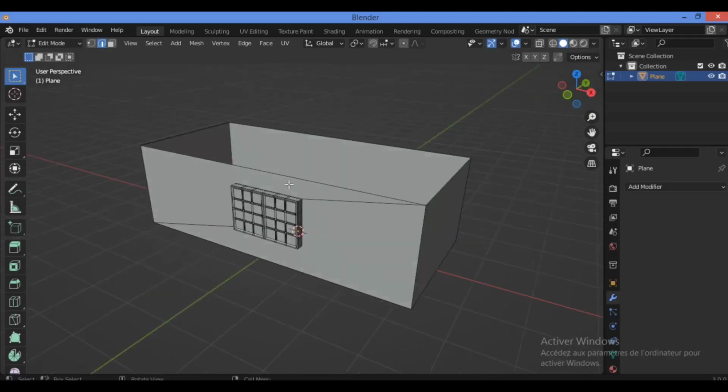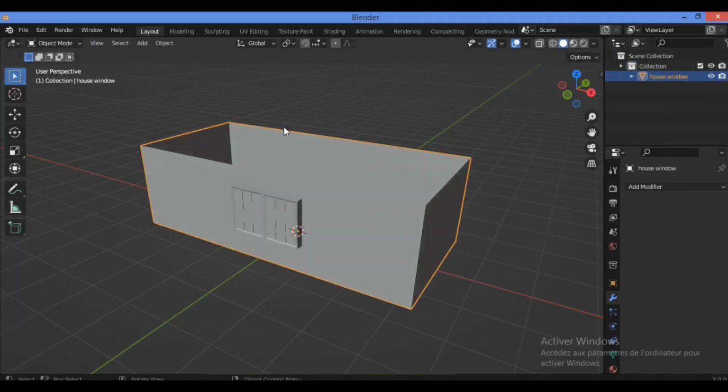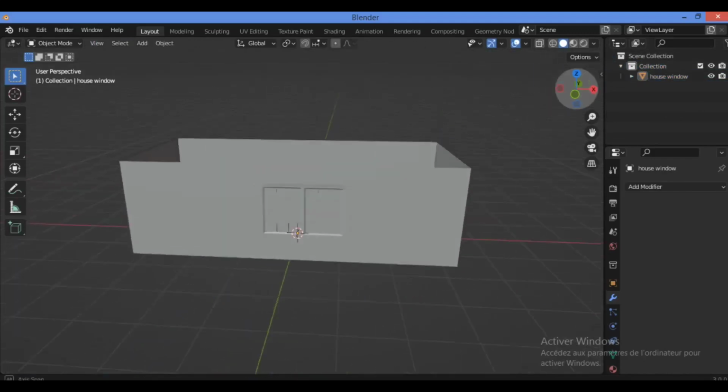Firstly, I need to move this house to a new collection as shown here. So let's rename it house window. It's in the first collection, so tap to object mode as shown here.